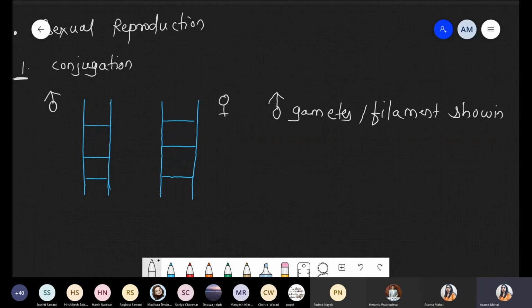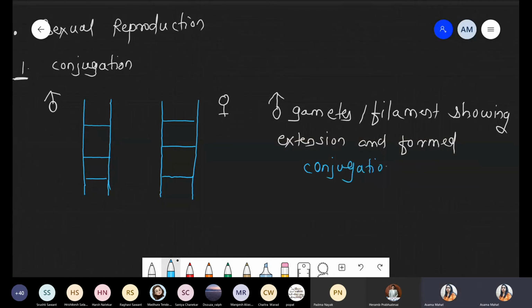Showing extension and formed conjugation tube. So I hope you remember we already discussed conjugation tube means basically these are the one part, these are the one bridge. So easily from one to another it can easily transfer.